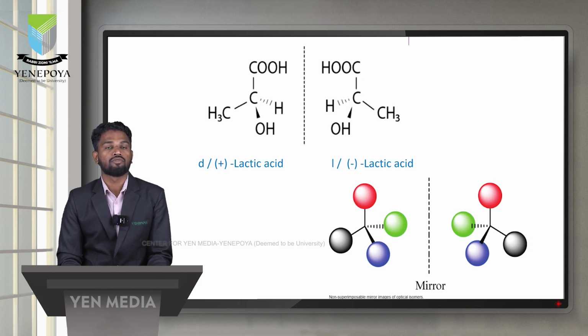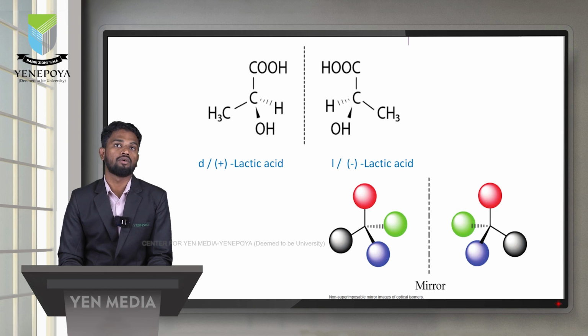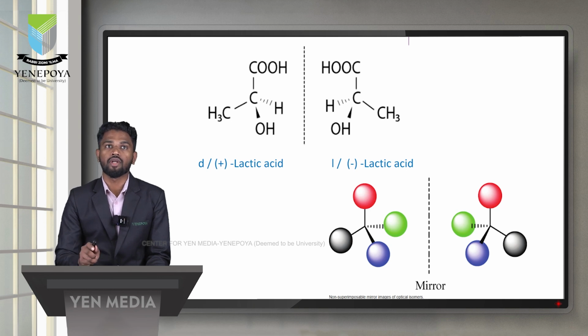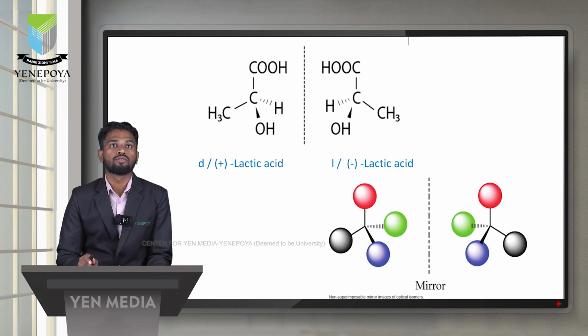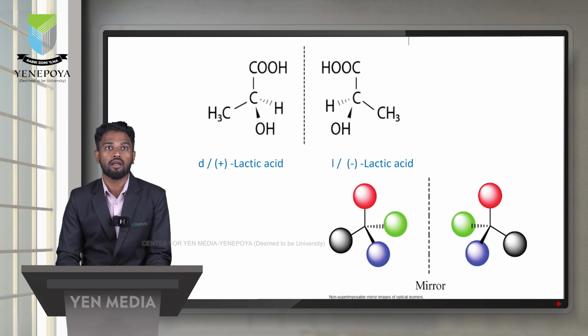This is the dextro form. The first lactic acid is the dextro form, also called D-lactic acid or plus lactic acid. The other one is small letter l, or minus lactic acid. In the example of lactic acid, the carbon has four different atoms or groups present: COOH, hydrogen, OH, CH3. So that compound is called chiral. Why? It has four different atoms or groups present on a carbon atom. That carbon atom is called a chiral carbon atom or chiral center.